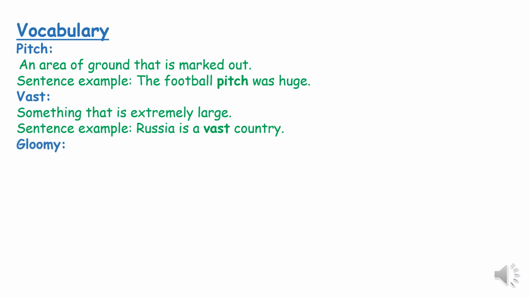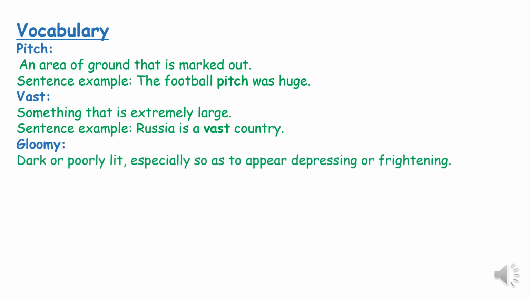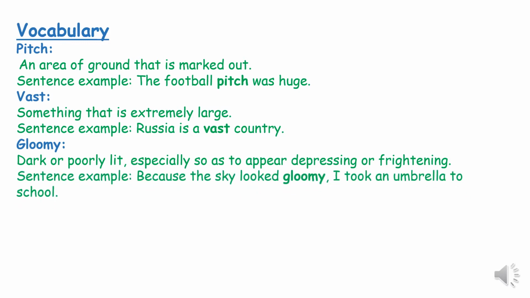Gloomy. What does gloomy mean? If something is gloomy, it is dark or poorly lit, especially so as to appear depressing or frightening. Sentence example. Because the sky looked gloomy, I took an umbrella to school.